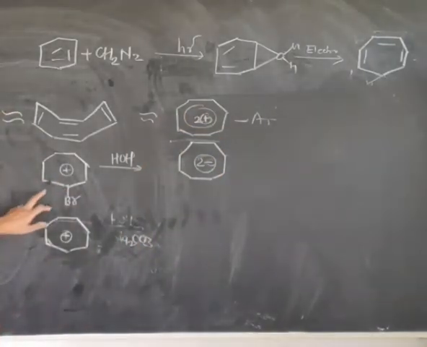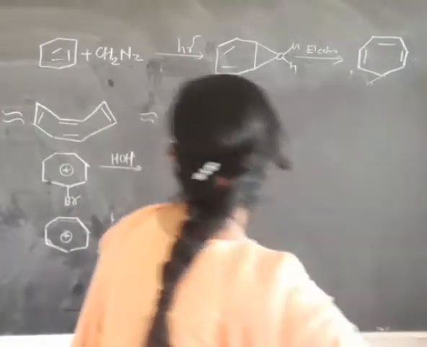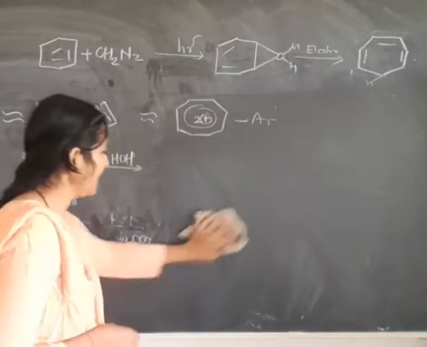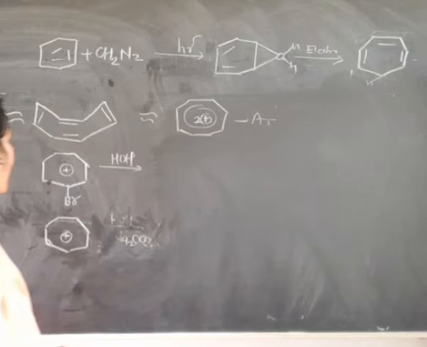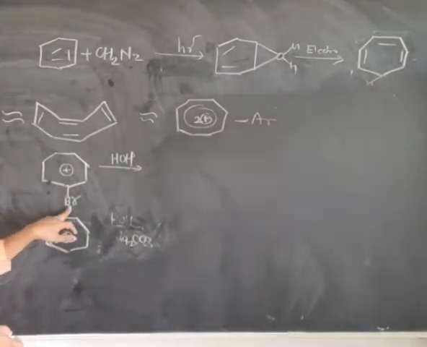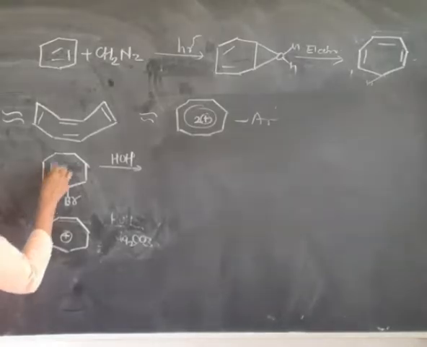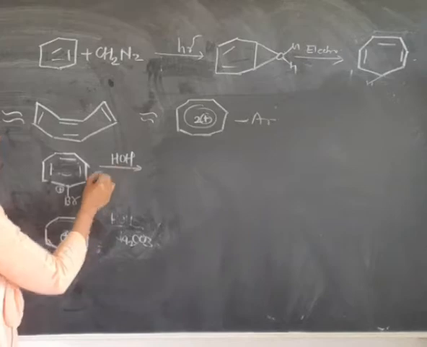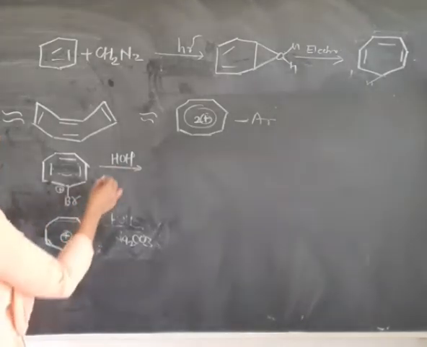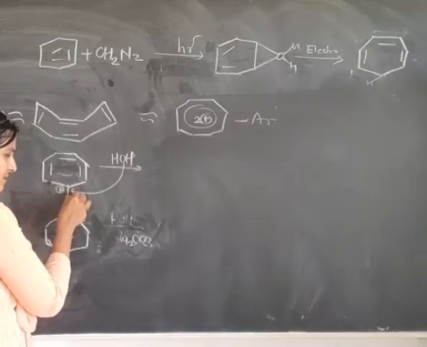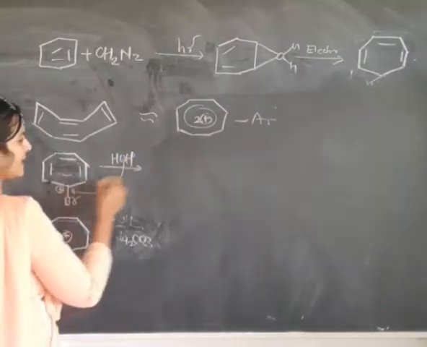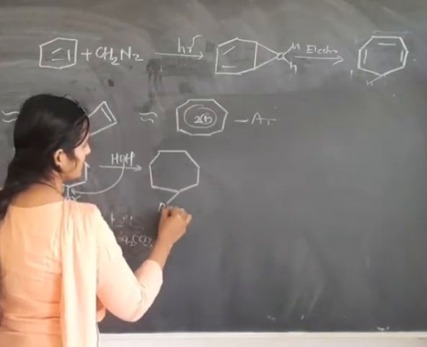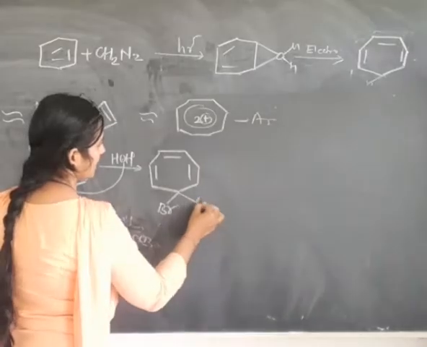Now friends, we go toward the next example, that is the cycloheptatrienyl bromide cation. In this case it is a cation and here is the bromine, which means the positive charge is present over here and there is no hydrogen atom, and on the arrow, for the hydrolysis process, HOH is given, and therefore the hydroxyl nucleophile attacks on this, and we will get this one.